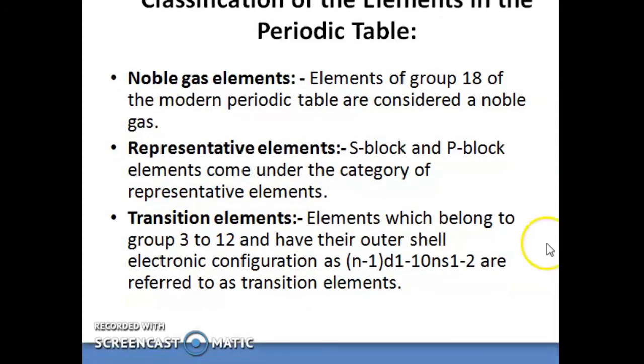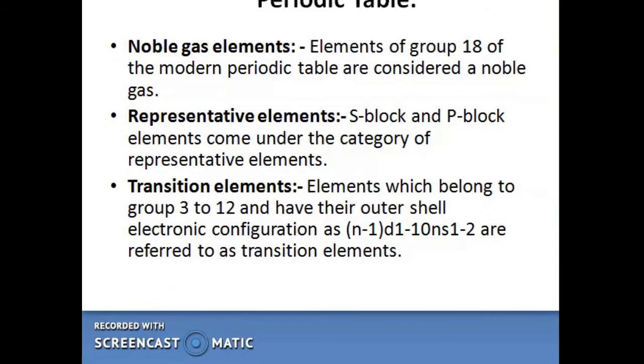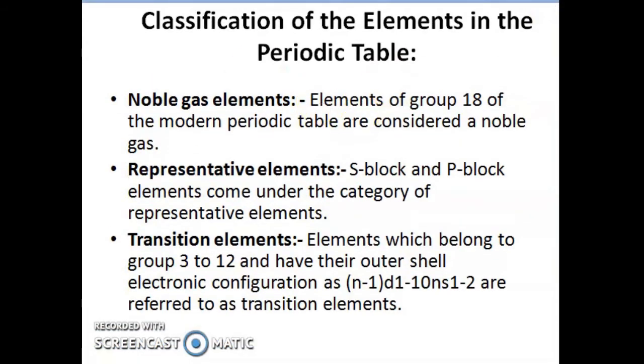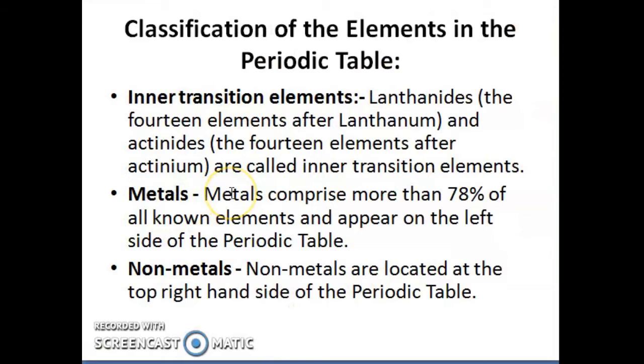And the last group, we call the inner transition elements. What are inner transition elements? Inner transition elements are the lanthanides and the actinides. Lanthanides are the 14 elements after lanthanum, and actinides are the 14 elements after actinium.